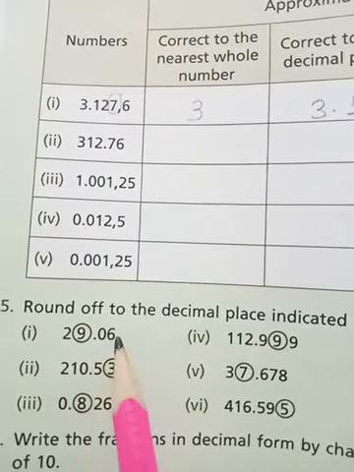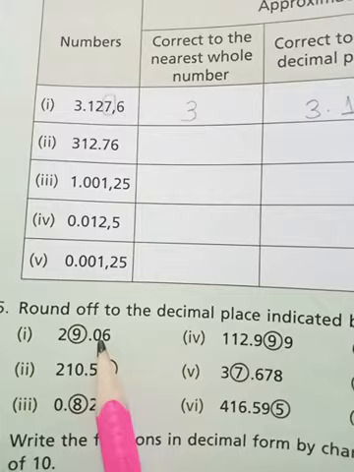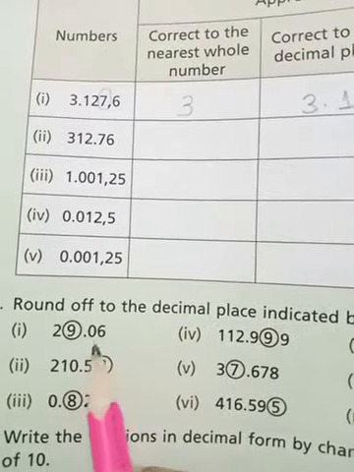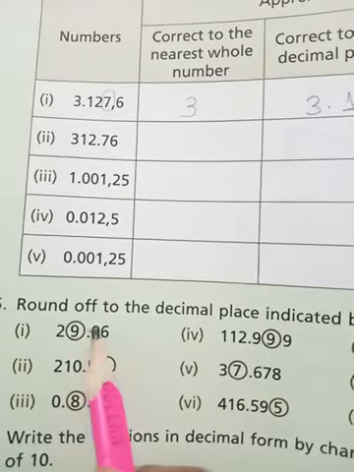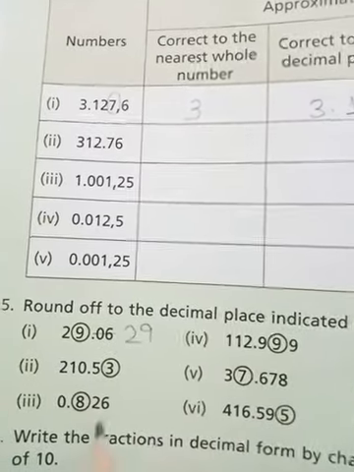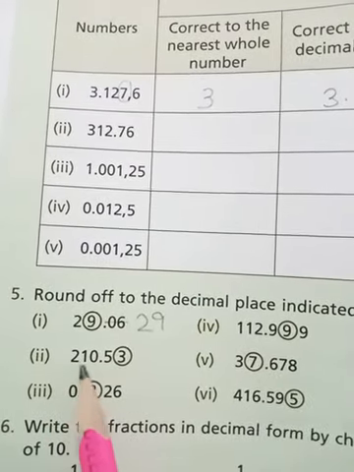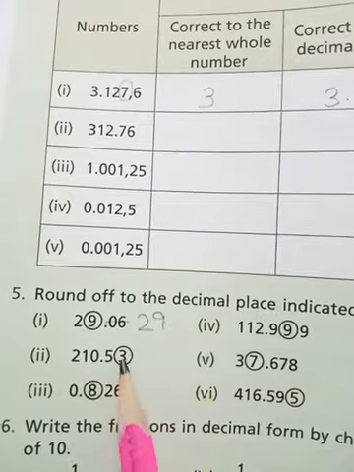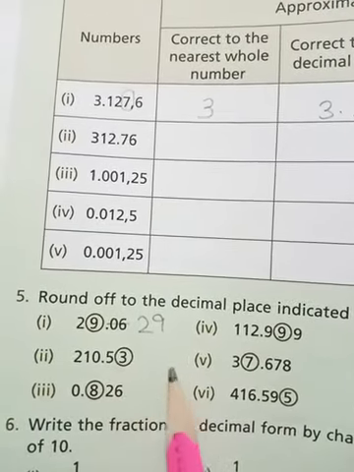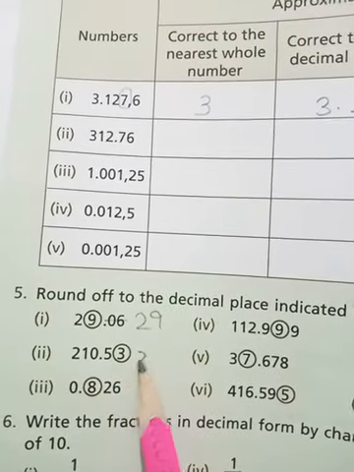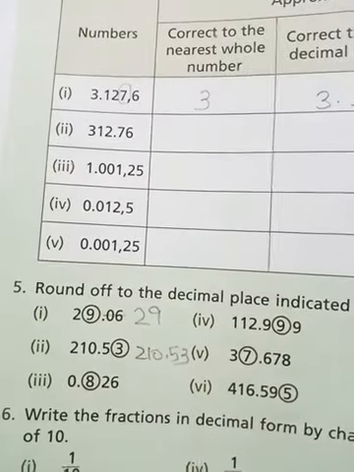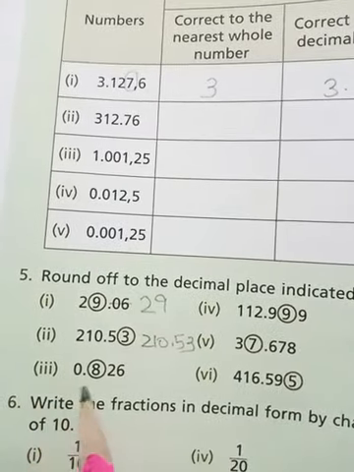So we will check the number right to it. Which number is this, beta? 0. 0 is greater than 5 or less than 5? Less than 5. So what will we do? Nothing with this number. Drop all the numbers and what will it become? 29. Okay. Now see part number 2. 210.53. The circled digit is 3. So is there any number right to it? No. So what will we do? We will write this number as it is, 210.53.